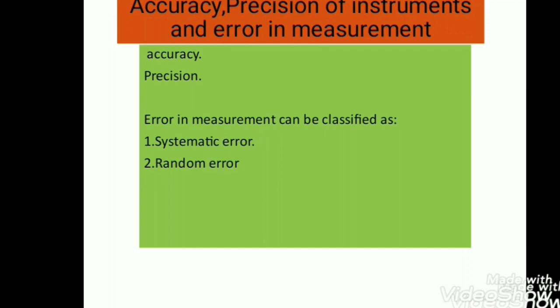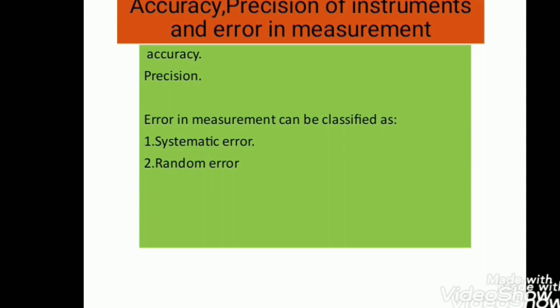Now for example, suppose a physical quantity has a true value of 3.5, and we are measuring this value with an instrument and we get the result 3.495. So we can say that 3.495 is a highly precise value because the resolution limit is high.